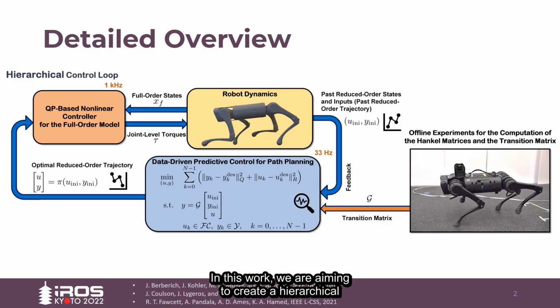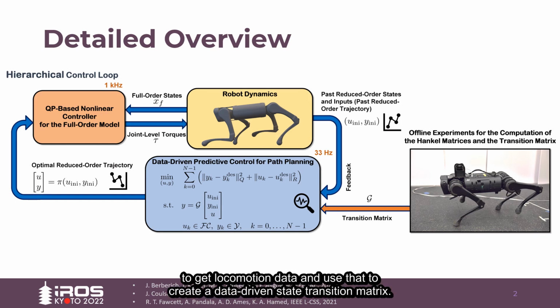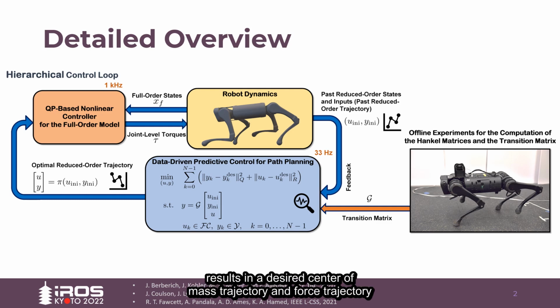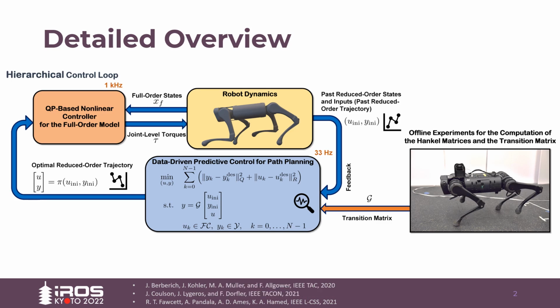In this work, we are aiming to create a hierarchical control structure for quadrupedal locomotion, and more specifically, we first collect experiments using just the low-level controller to get locomotion data, and use that to create a data-driven state transition matrix. We then use the transition matrix to form a predictive controller that results in a desired center of mass trajectory and force trajectory. Both of these trajectories are then passed to a nonlinear low-level controller, which in turn produces torques that are sent to the robot.